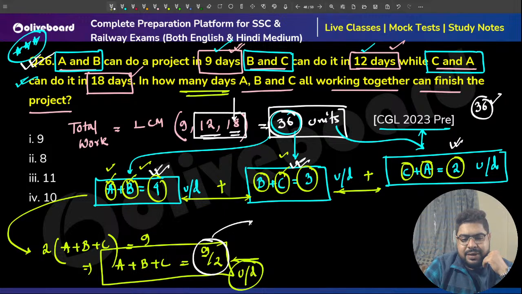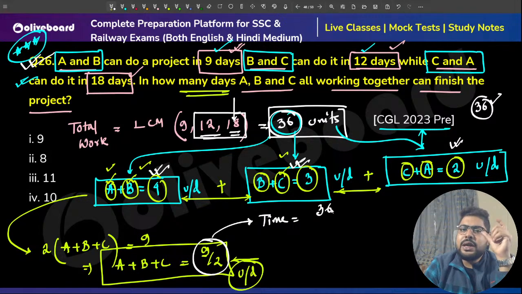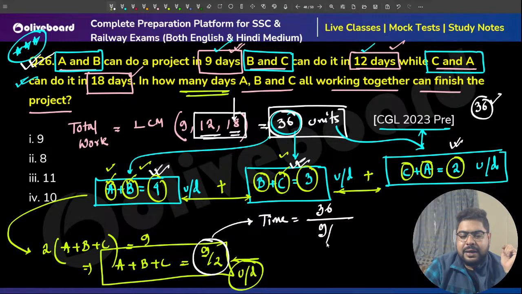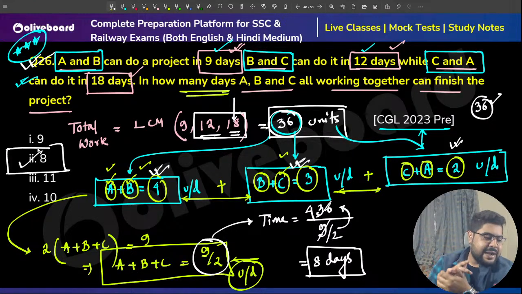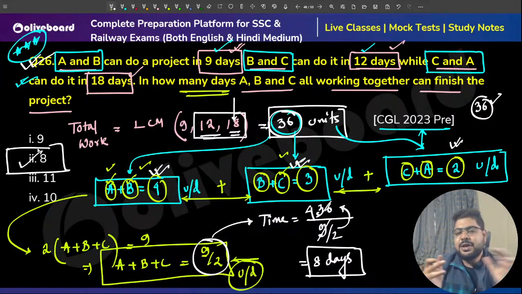They are asking the time. Time will be whatever work needs to be completed divided by the rate of doing work, 36 divided by 9 by 2. So this is 4 and this will also go on top. It will be 8 days, sir. That is option number 2.